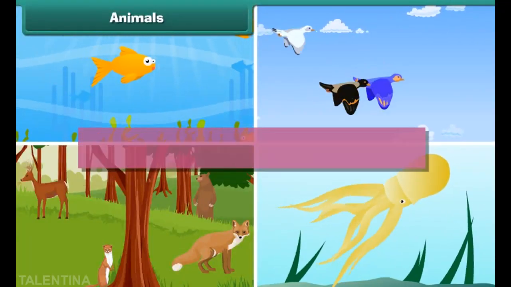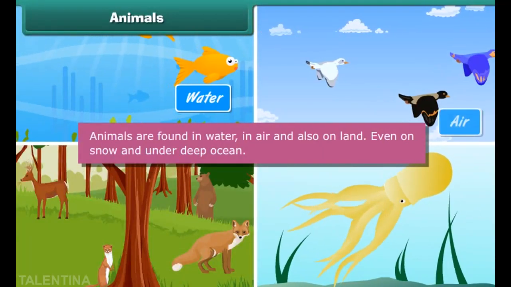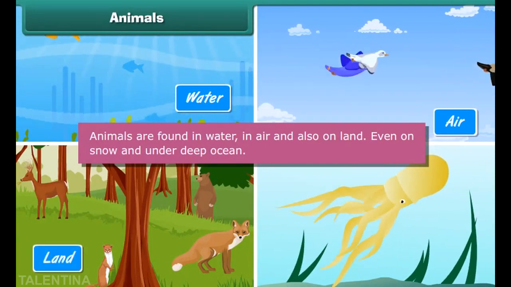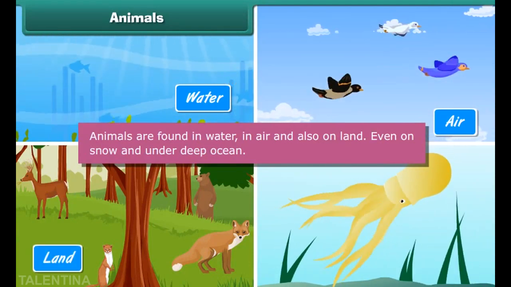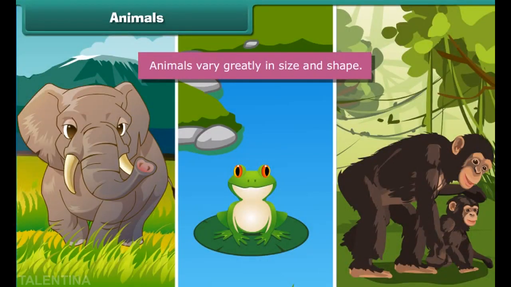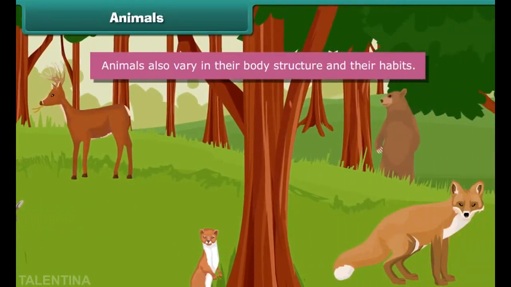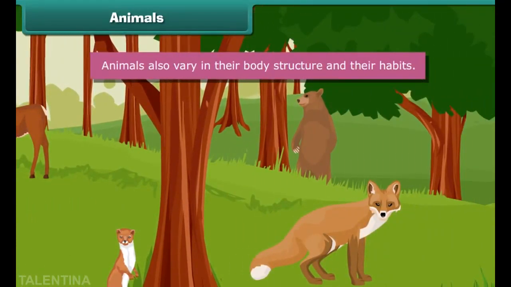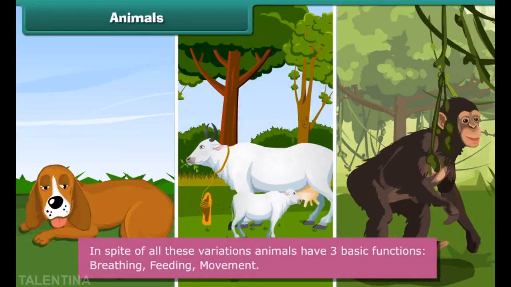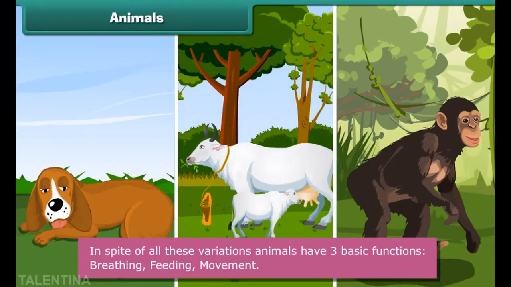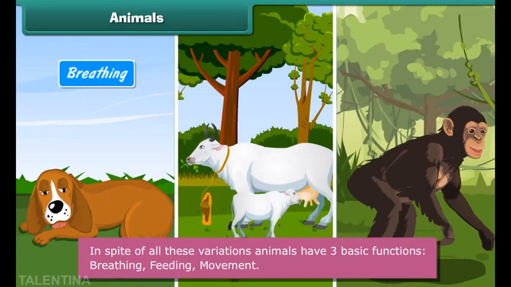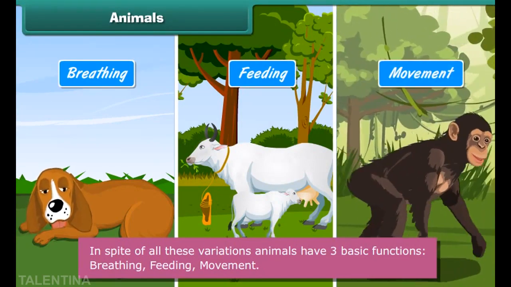Animals. Animals are found in water, in air, and also on land, even on snow and under deep ocean. Animals vary greatly in size and shape. Animals also vary in their body structure and their habits. In spite of all these variations, animals have three basic functions: breathing, feeding, movement.